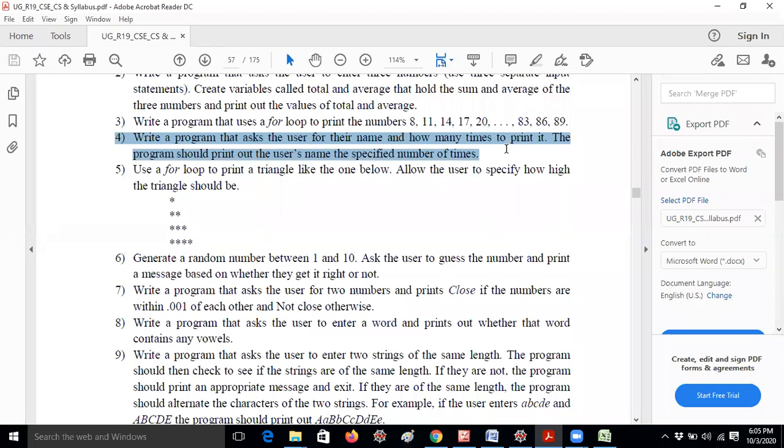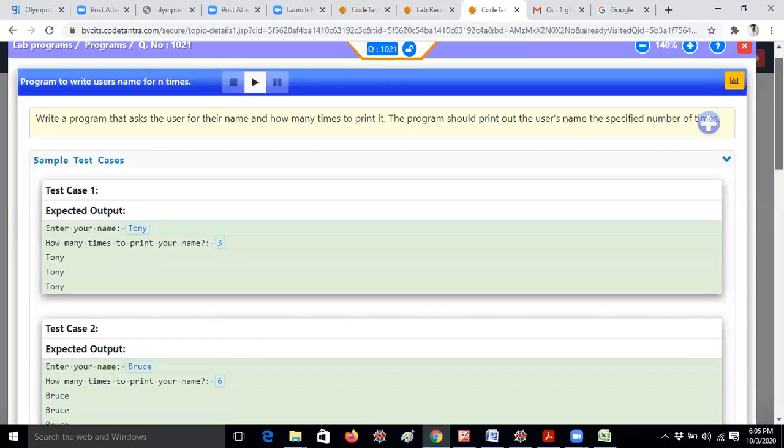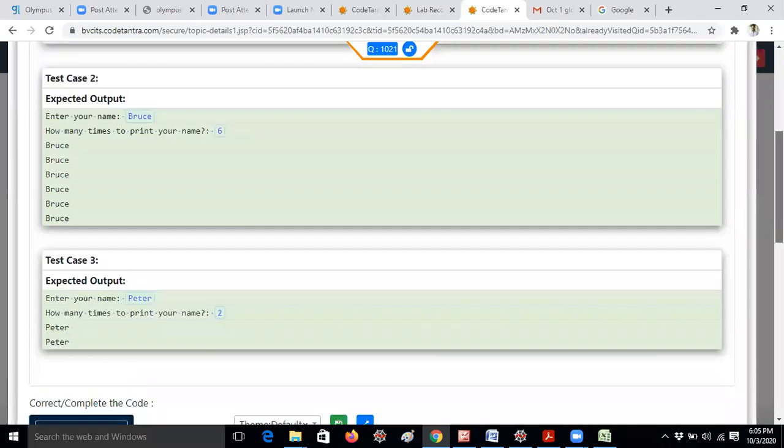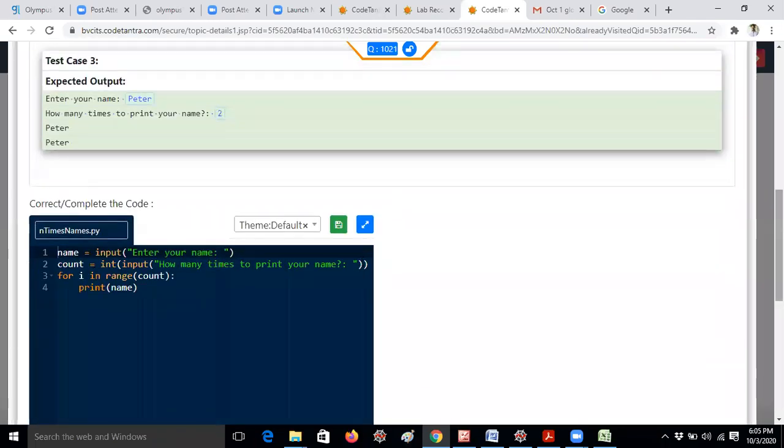This is very easy. It can be done in 2 ways actually, by using a for loop, or by using the star operator. Whatever you do, but here, according to the Code Tantra question, we have to follow the Code Tantra rules. Whenever you give input like Tony, and how many times to print your name, like 3, the output is Tony in new lines. In the sense of new lines, you cannot use the star operator for this program. So you can directly go through the for loop. That is the best thing here.